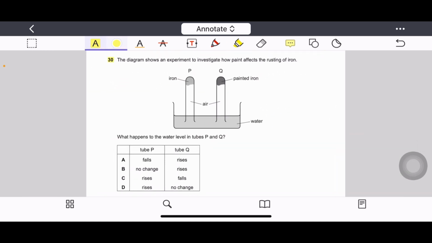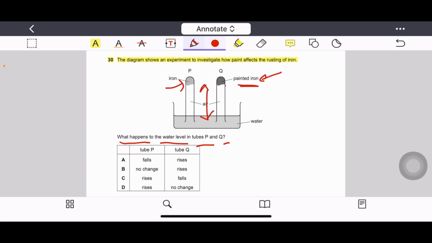Question number 30. The diagram shows an experiment to investigate how paint affects the rusting of iron. What happens to the water level in tubes P and Q? In this picture you can see here iron is there and here painted iron is there, and this space is occupied by air.